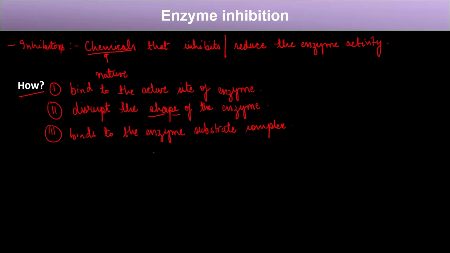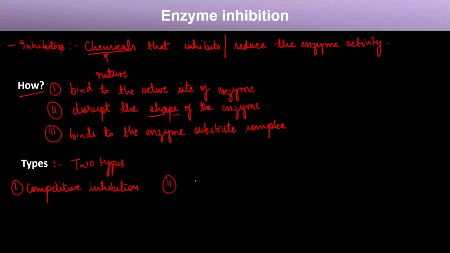Now, based on this mode of action, there are two types of enzyme inhibition. The first type is known as competitive inhibition, and the second type is known as non-competitive inhibition. Now, we will see in detail what is competitive inhibition and what is non-competitive inhibition. So the first one is competitive inhibition.